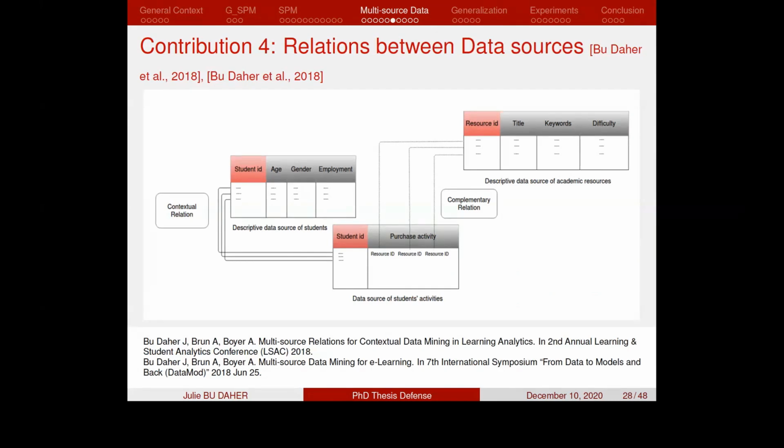We introduce two kinds of relations among our multi-star structure data, and this contribution has been published in a workshop and a European conference. The first kind of relation is called the contextual relation, and the second kind of relation is called the complementary relation.